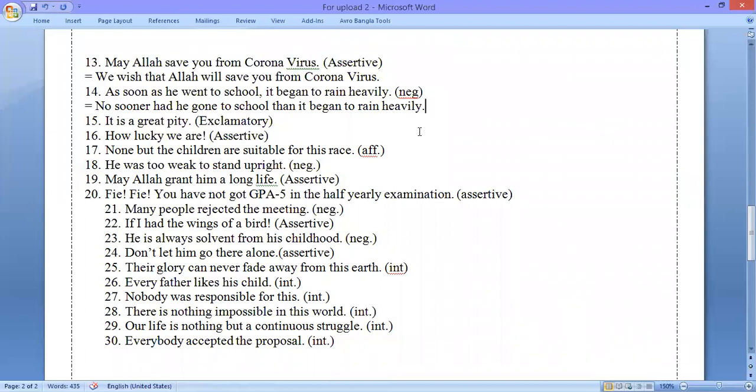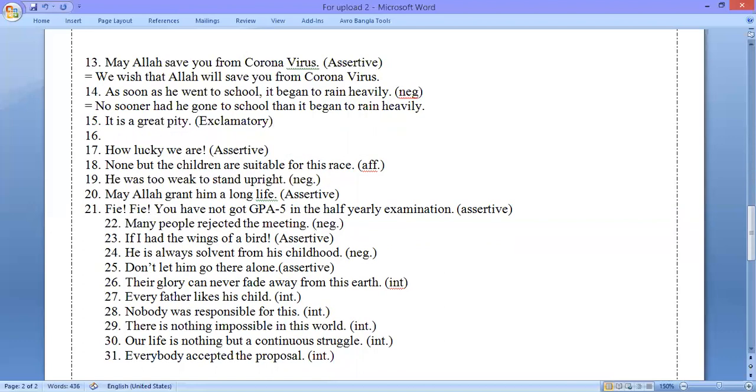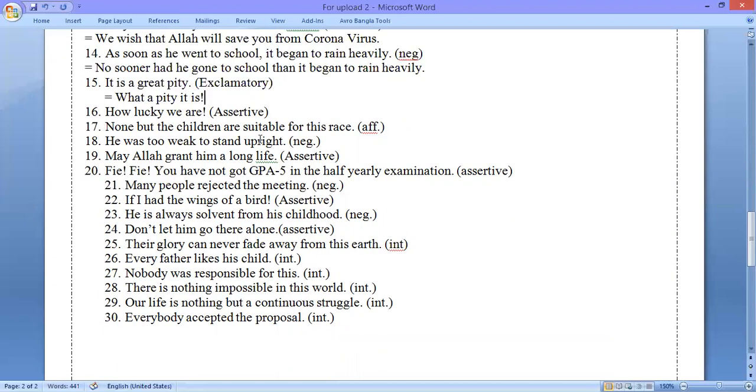Now we are moving to question number 15. We can see the question that it is a great pity. We shall have to make this exclamatory. So the solution of this sentence is, what a pity it is. Actually, we know that when there is a or an in an assertive sentence, and if we want to make this exclamatory, at that time we need to use what. So the solution is, what a pity it is.